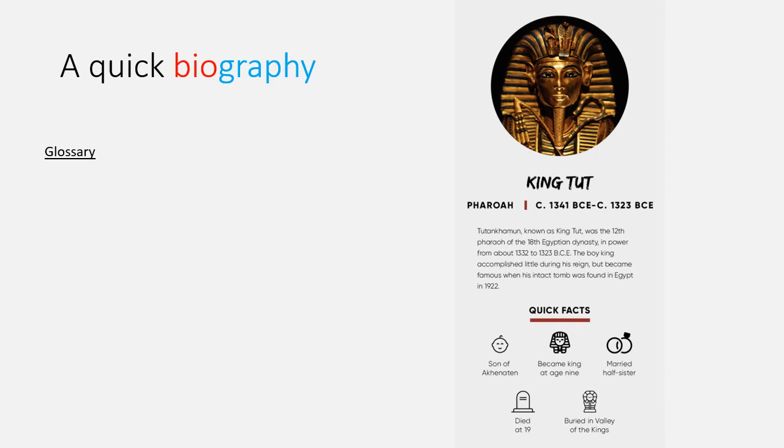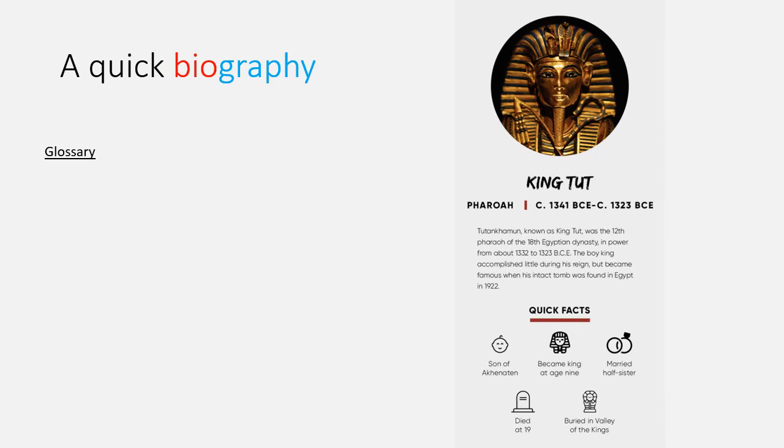You may have seen the Valley of the Kings on the map when you did your first history lesson research. What I'd like you to do underneath where you wrote your brainstorm is write the subheading glossary. A glossary is like a dictionary, and I want us to make a glossary of all the terms we're meeting through this work. So write the subheading glossary, and we can start to add to it straight away.